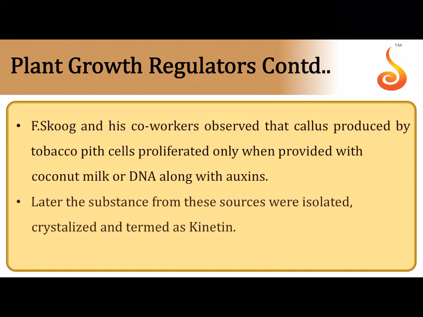Okay. F. Skoog and his co-workers, they observed that callus is an undifferentiated mass of cells that is obtained by tissue culture. They used tobacco stem segments or tobacco pith cells. That is, pith is the cells which are obtained from the core of the stem, that is in the core of the stele, the central cylinder of the plant. They saw that when they took these tobacco stem cuttings, the internodal stem cuttings of the tobacco, and they placed it in an artificial medium, they saw that the callus was growing only when it was provided with coconut milk, only with DNA, and sometimes they also provided extract from vascular tissues like xylem and phloem.